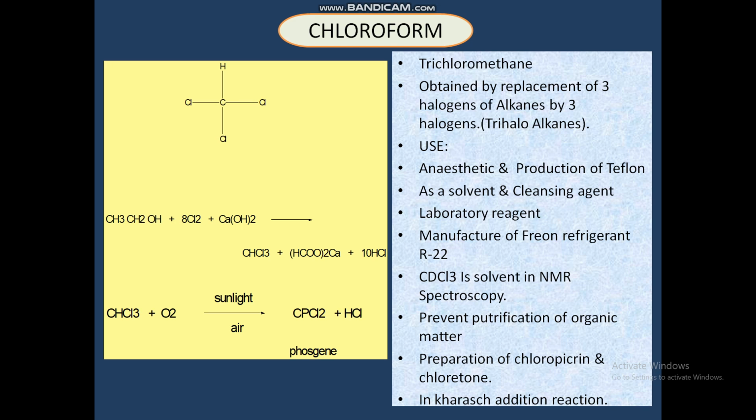Chloroform is also used as a solvent in NMR spectroscopy. Chloroform containing deuterium, that is heavy hydrogen, that is CDCl3, is a common solvent in NMR spectroscopy. Already I said what NMR spectroscopy is. We can detect the compounds, that is carbon NMR, proton NMR, nitrogen NMR. So with the chemical shift value and all, we can find out the functional group.